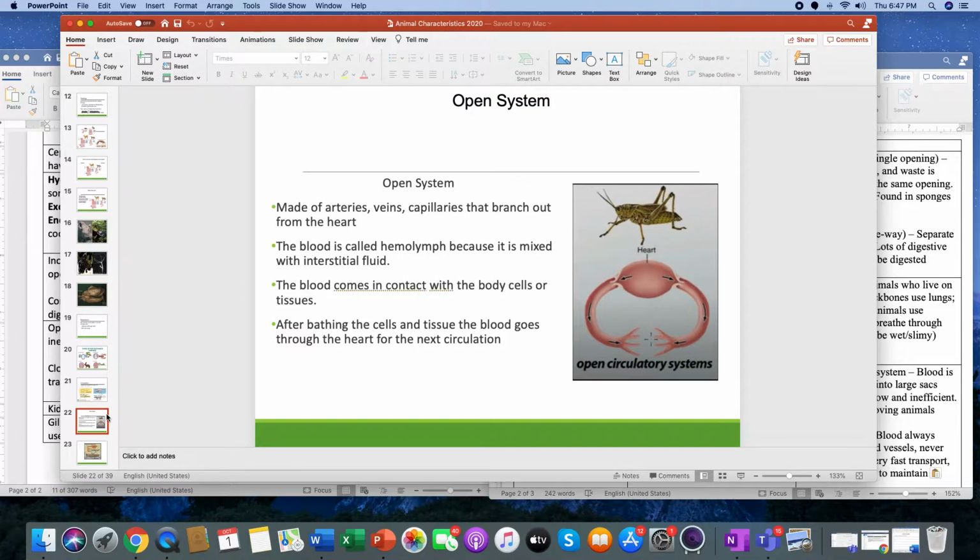The open system is made of arteries, veins, and capillaries that branch out from the heart. The blood is also combined with what is almost interstitial fluid. If you've ever squashed a bug before, it's not like blood that comes out.